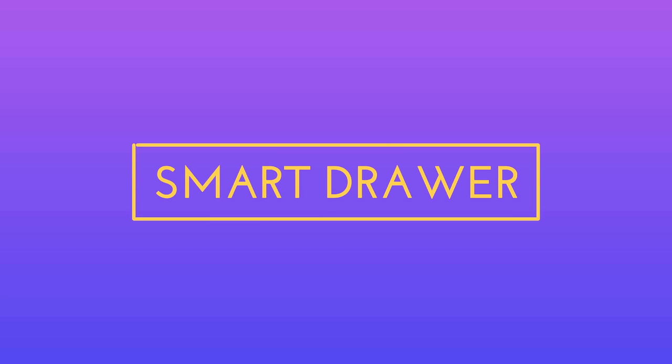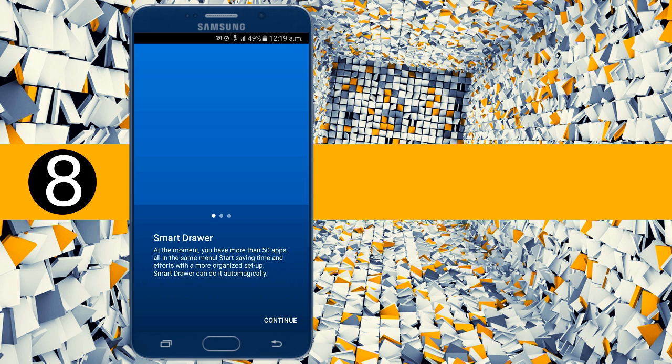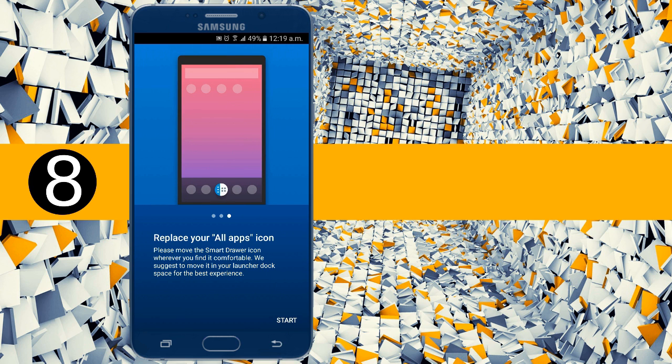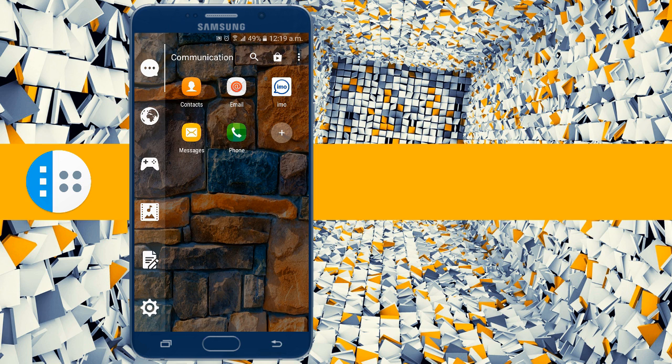Next app is Smart Drawer. Smart Drawer automatically organizes your apps for you. Working on top of any launcher, move its icon on your home screen and that's it. You won't have to move your apps into folders. Everything will be done automatically for you.